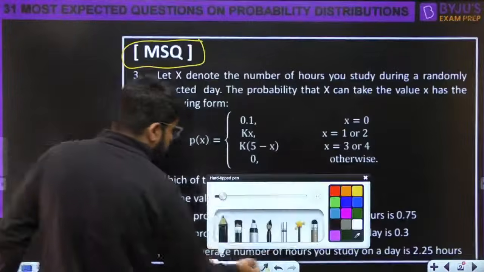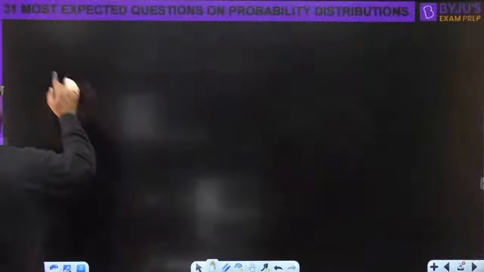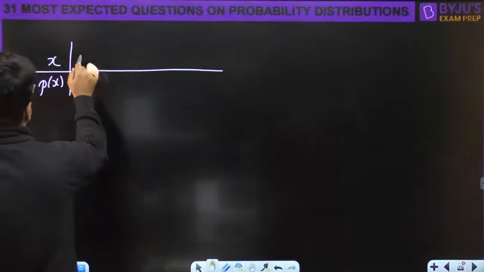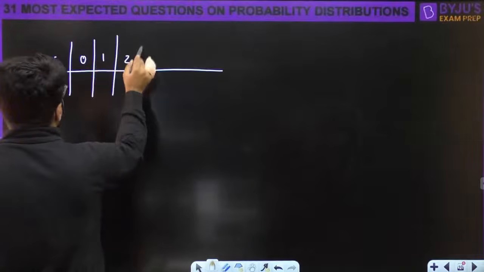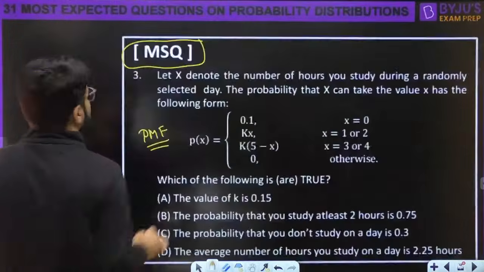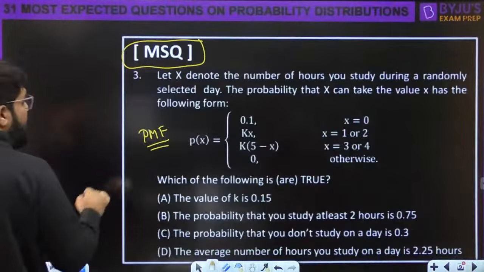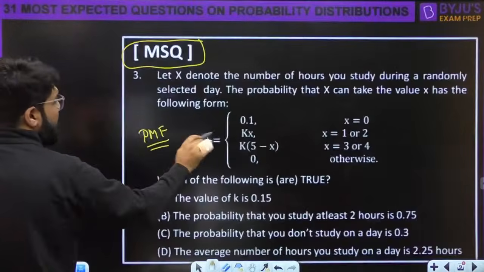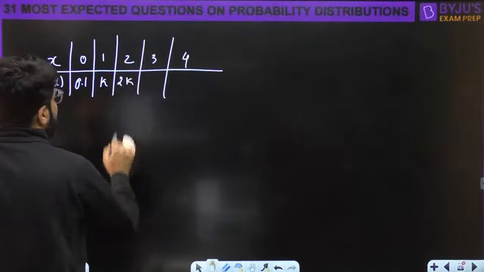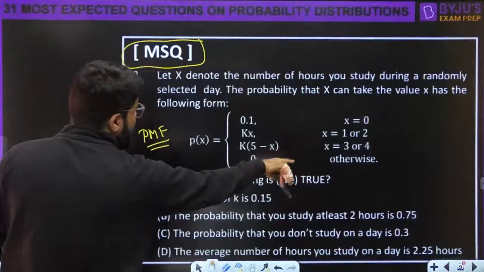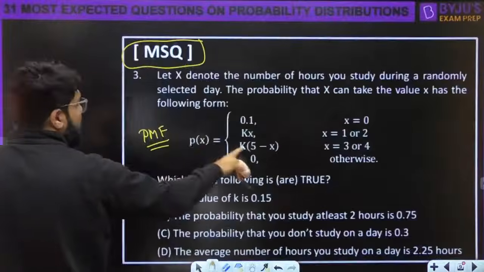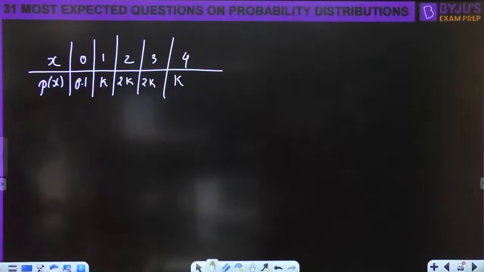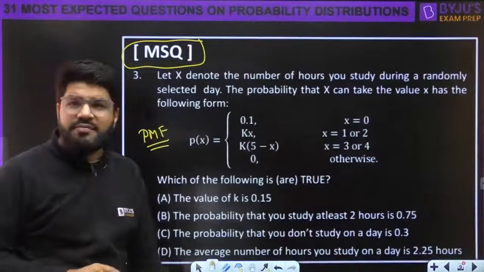If you want, you can also put this in your familiar form, that is the tabular form. X and p(x). You can do this too. 0, 1, 2, 3, 4. These are the 5 values given. Then 0.1 and then kx. X value 1 so k into 1. Next is kx again so 2k. Next is k times 5 minus x. So 5 minus 3 is 2, so this is also 2k. Last is again 5 minus 4, that is again k. This is the PMF. I have put it into tabular form. Now tell me what is the value of k.